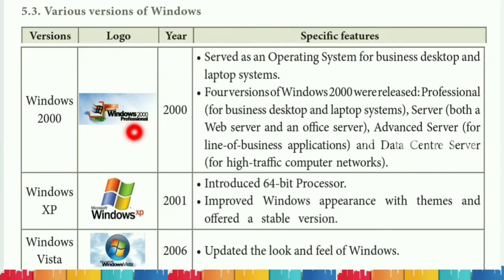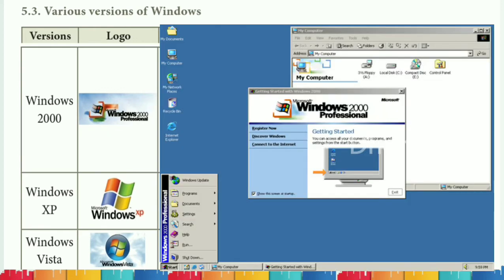And in the year 2000, Windows 2000 operating system was introduced. It served as an operating system for business, desktop, and laptop system. Four versions of Windows 2000 were released, that is professional, used for business, and server for web server and office server. And then advanced server, it was used for line of business applications. And finally, data center server, it was for high traffic computer networks.